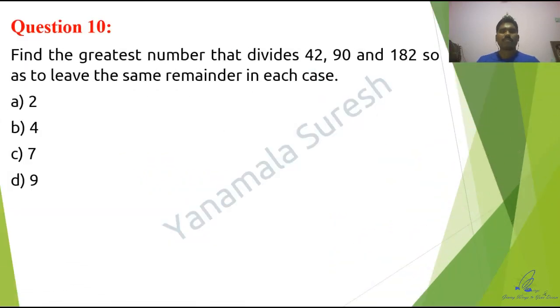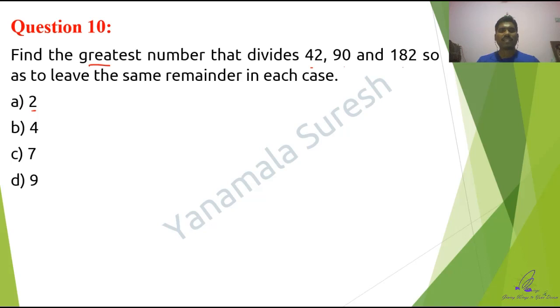Next one guys. Find the greatest number that divides 42, 90 and 182 so as to leave the same remainder in each case. See, one way of solving is you can take the first option and divide each expression, so you have to get the same remainder. If you are not getting the same remainder, then you go ahead with the next option. But here the question is asking for the greatest number. Anyhow I can divide by 2, each and every number is divisible, so I get a remainder of 0, the same remainder. But that is not the greatest number actually. There are another 3 options, you have to check them.